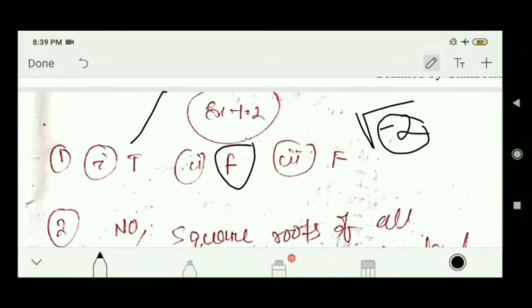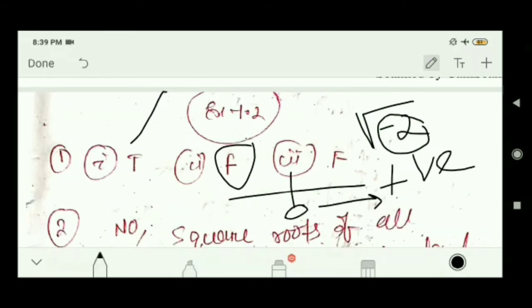So for negative integers this rule cannot be followed. In the number line, it is 0; positive integers are present on this side and negative integers on that side. If I put a negative integer inside the root symbol, it is not a natural number. This is a negative integer. So number 2 is a false statement.